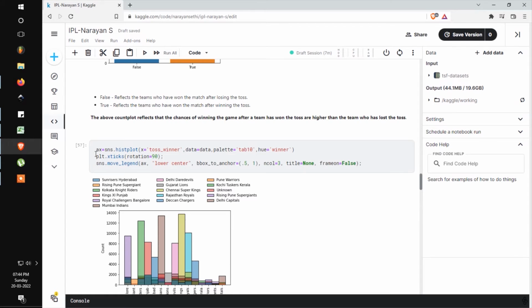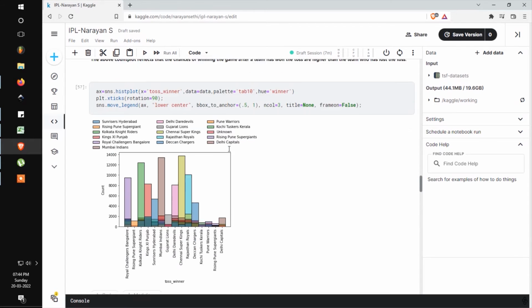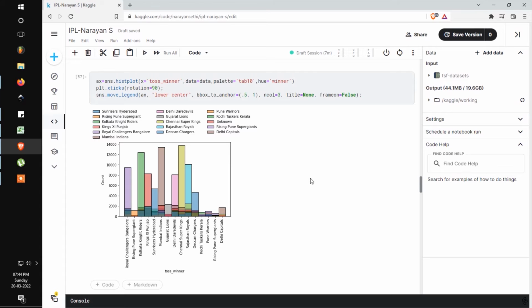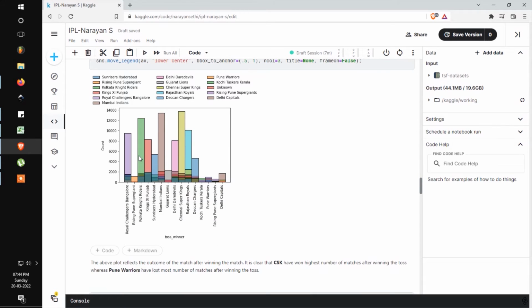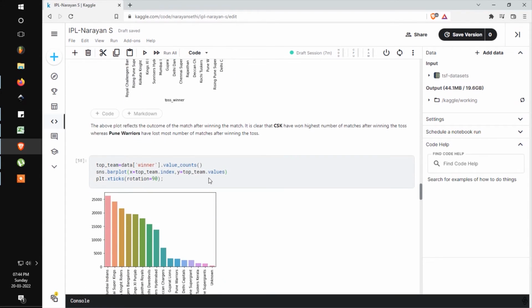Okay, so next I'm analyzing the teams that have won the toss and won the match. It is clear that this bar is the highest, and Chennai Super Kings have won the most matches after winning the toss, followed by Mumbai Indians, and the third one is Kolkata Knight Riders. And it is clear that Pune Warriors, this one, has lost the most number of matches after winning the toss.